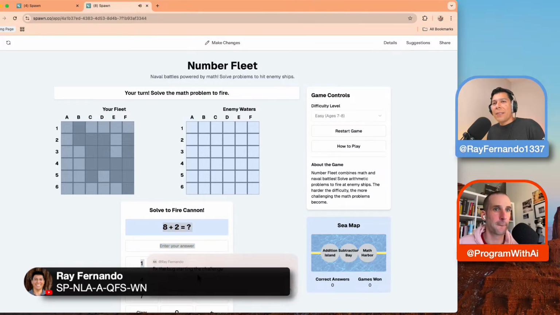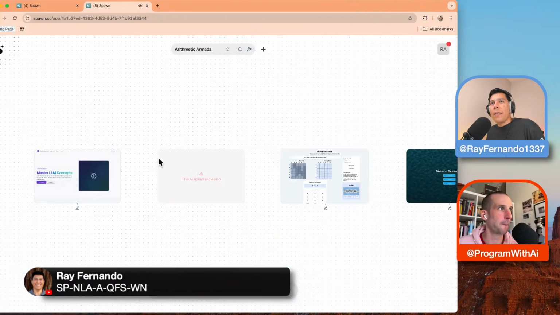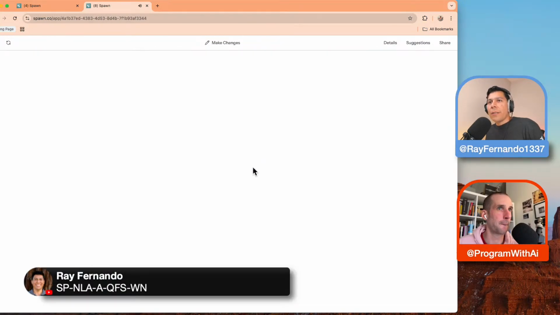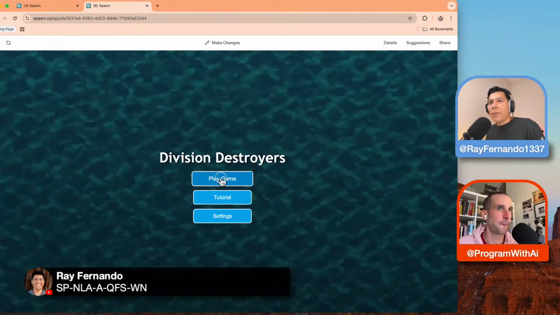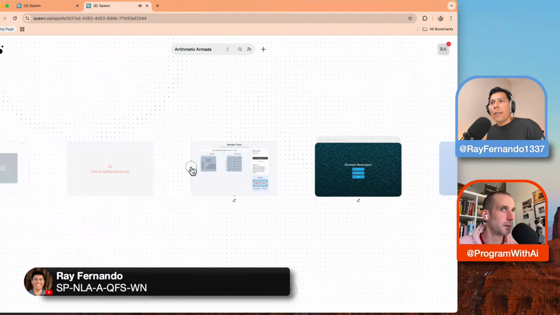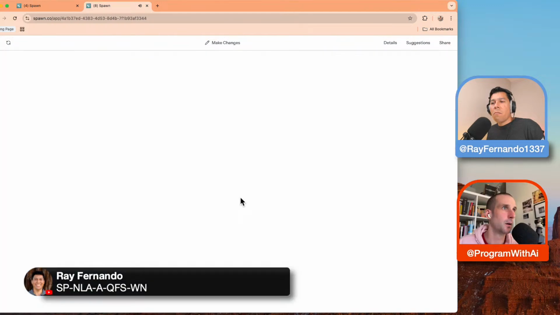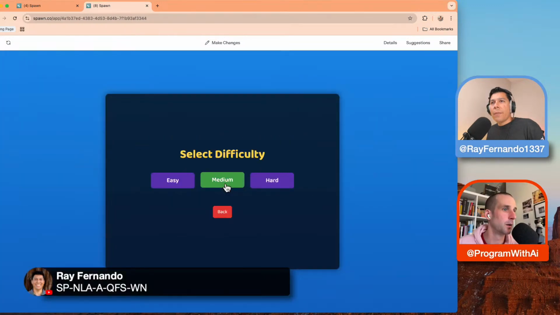Fix the bug starting the challenge. Oh, I guess it's still in the previous one. Huh. I guess there's still some division destroyers. Let's see what other one you made. This is another arithmetic one. Play the game. Wow. Settings, tutorial. Huh. Calculation. Play the game.